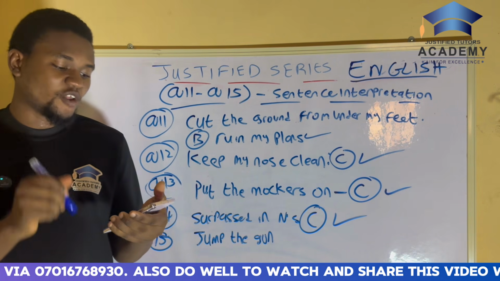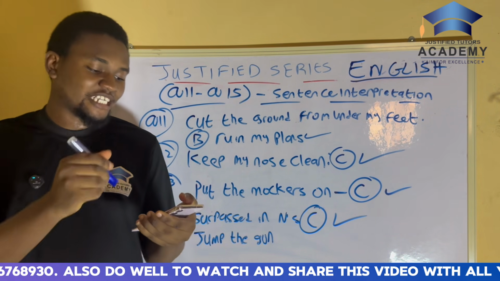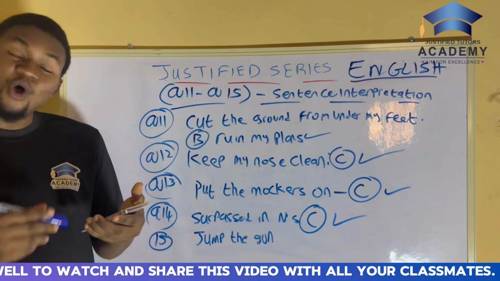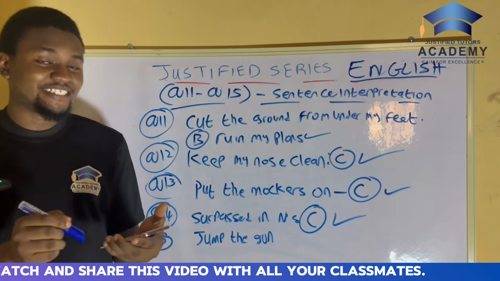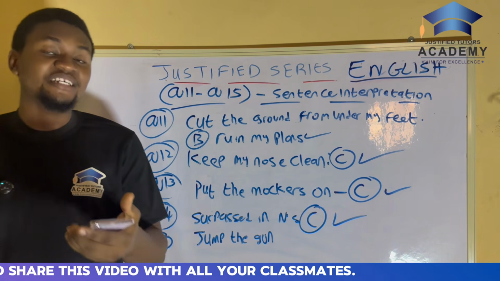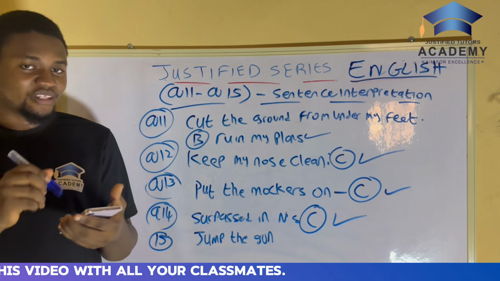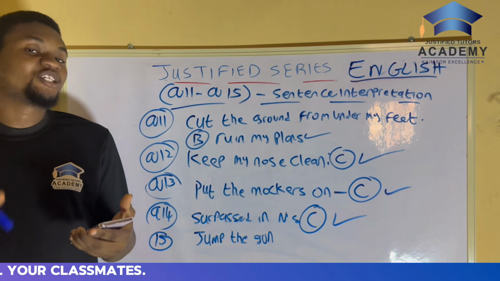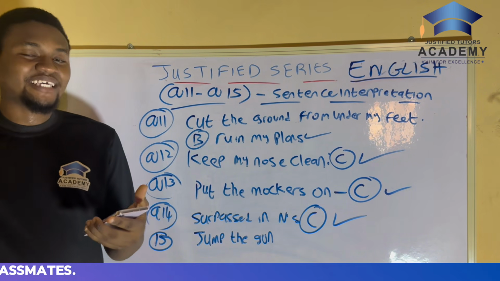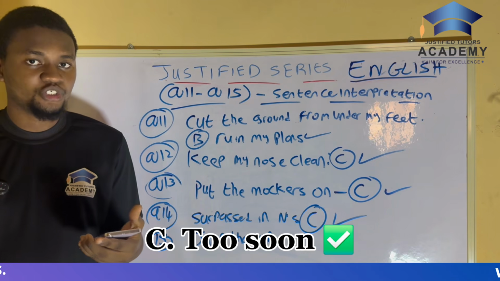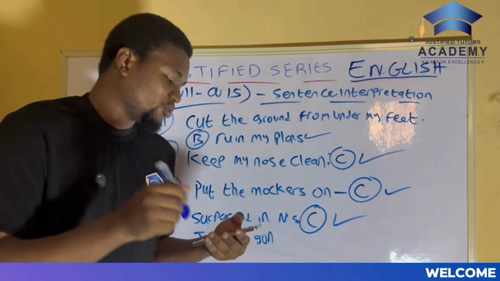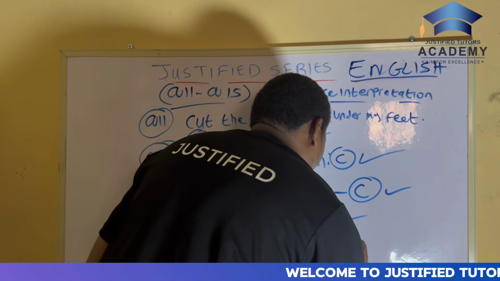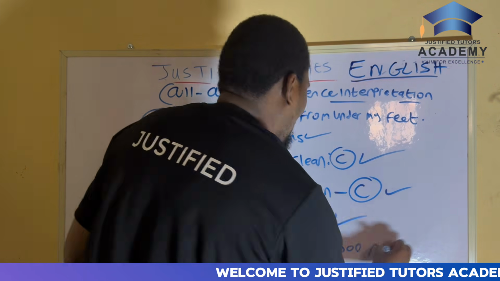So now back to the question. One of the athletes was disqualified because she jumped the gun. This means that she started early, without permission, too soon, or on time. Now all of these options here are almost correct, because yes, you can say that she started early, but in this context, that is not the meaning. You can say that she started without permission, yes, but in this context, that's not the answer. The correct answer is that she started too soon. So the answer is C as well. This one is also too tricky.